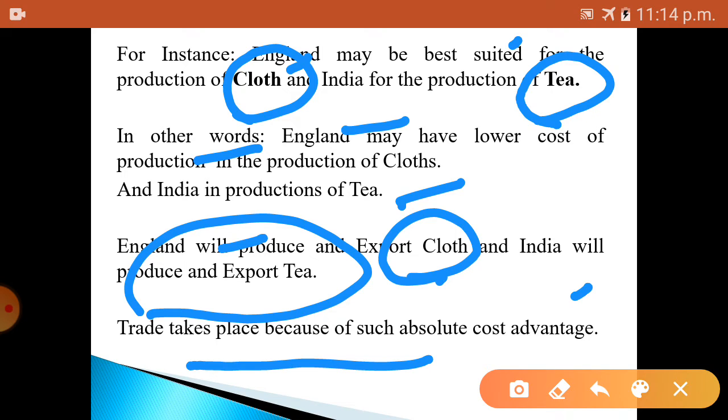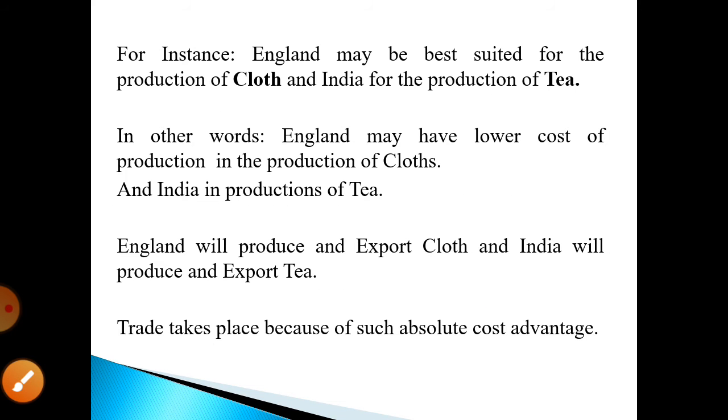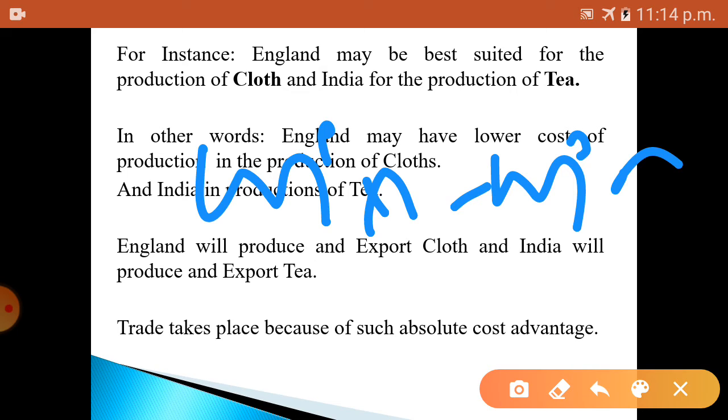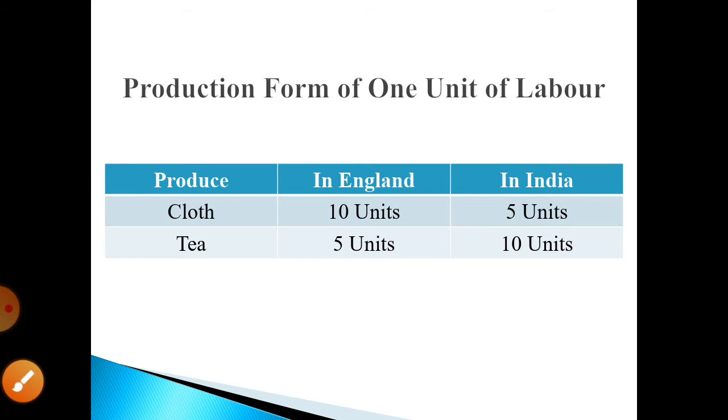And one more thing, this theory is also called a win-win strategy, where both countries should win. Adam Smith says that this theory is a win-win strategy, means both the countries should win. And we can understand this from one example.